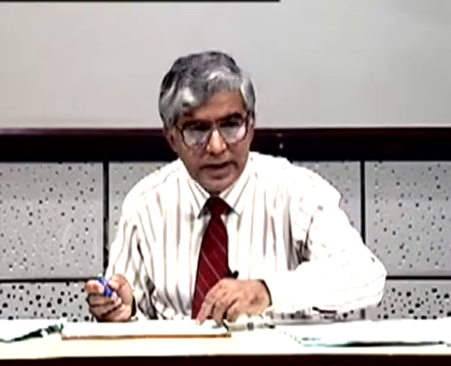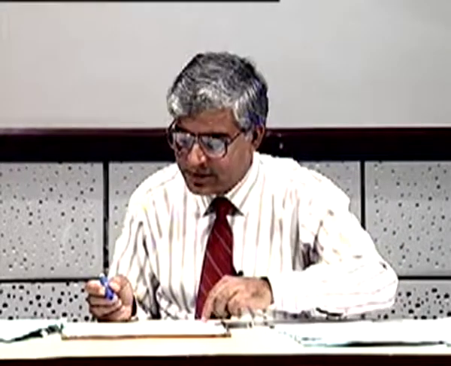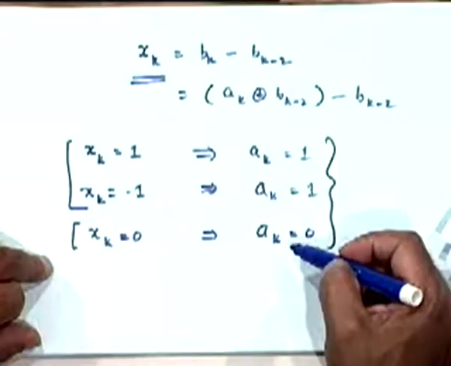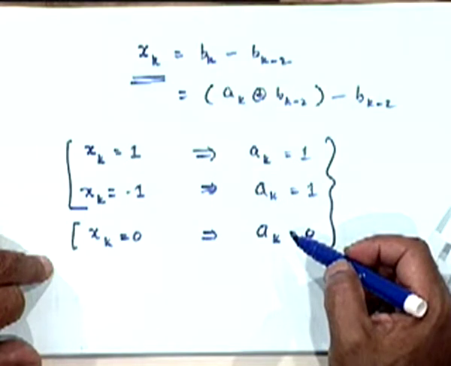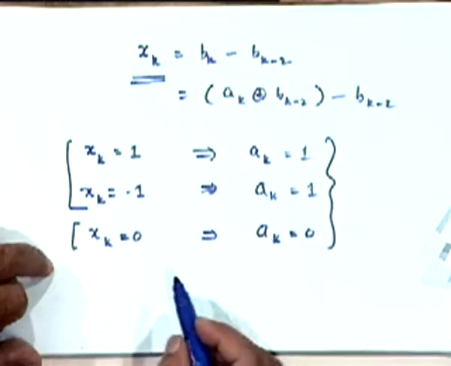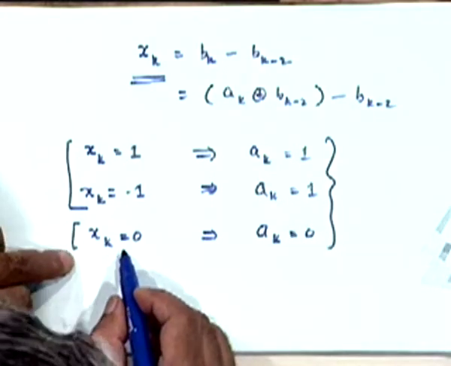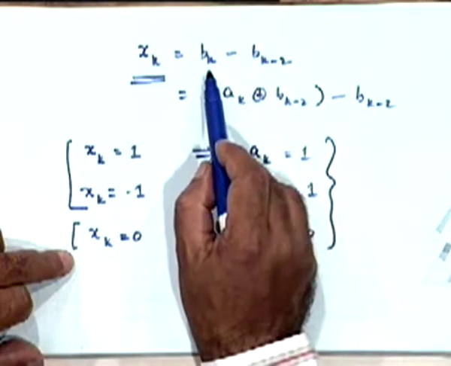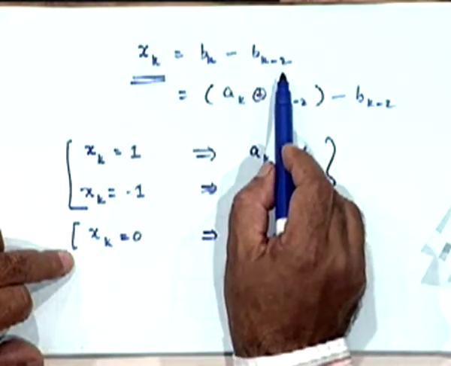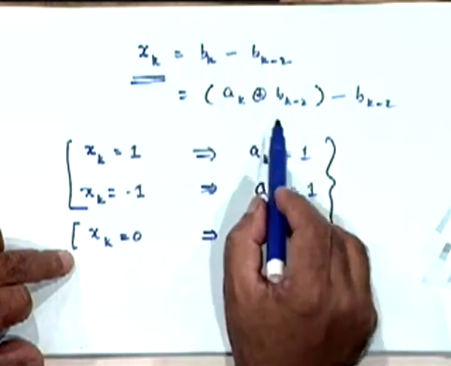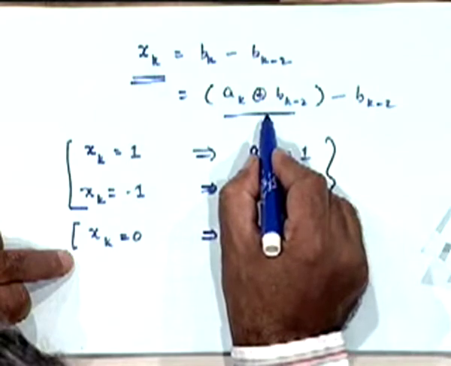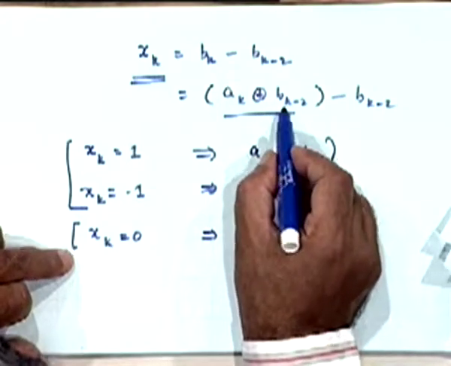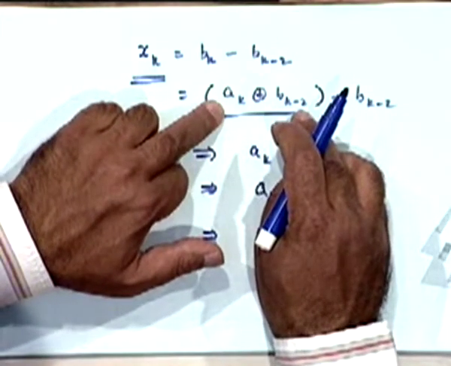By just looking at the current sample xk, we are able to make a decision about the current value of the data ak. Last case, please repeat the last case. This xk equal to 0 implies bk equals bk minus 2. Only then it will be 0, right? Which means that this exclusive OR must be equal to bk minus 2. And when will this be equal to bk minus 2?